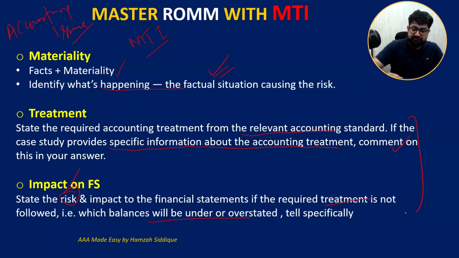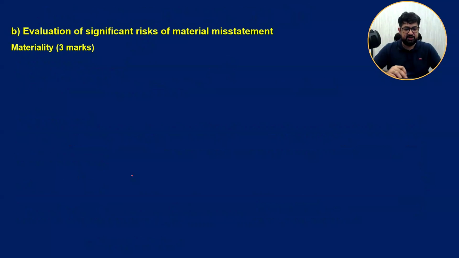Then you have to state the risk and impact, which item specifically, for example research and development cost, even doubtful debts. You have to tell specifically which item will be understated or overstated. That is a very important part of it, right?